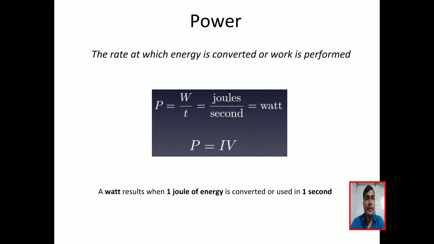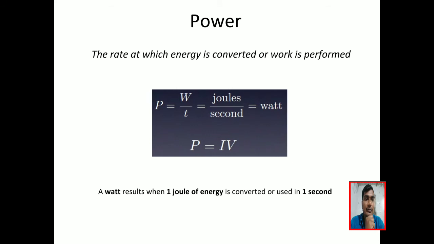Now, what is power? So we know about electric current, we know about voltage. Then we will define electric power. So what is power? Rate of doing work is called power. What is rate of doing work? Rate means time. In this time, how much work are we doing? This is called power. Power equals W by T.